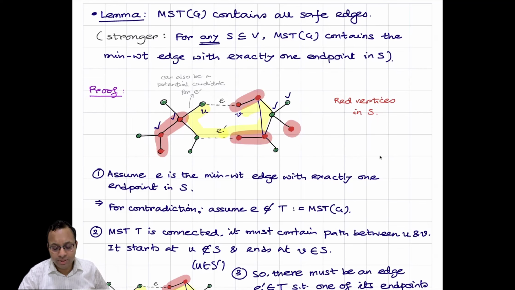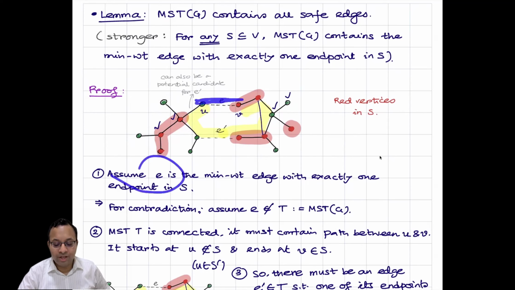Now if I consider some edges, this green edge, which contains two green vertices, we will not consider because both endpoints are in S prime. Or if I take this edge, again, both endpoints are in S, I will not consider. Among the remaining edges, which have one endpoint in S and the other endpoint in S prime, like this is one example, this is one example, and so on, we consider the one which has minimum cost and call that e.